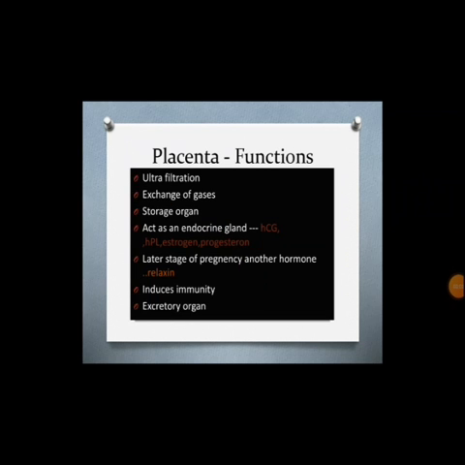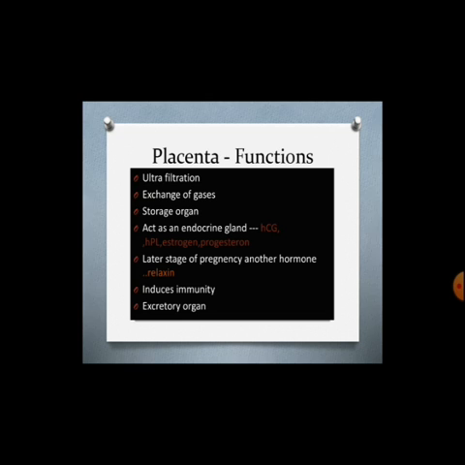Placenta carries out different functions. Some important functions are given here. First one is ultrafiltration. It acts as an ultrafilter, thus soluble inorganic and organic materials like hormones, nutrients and antibodies can pass from mother to fetus.